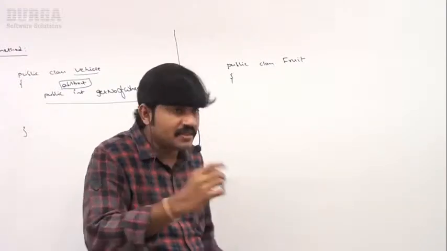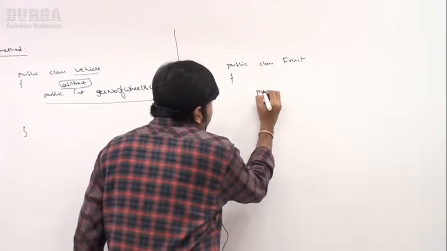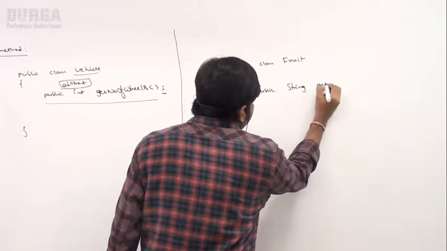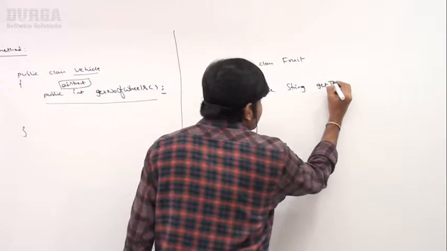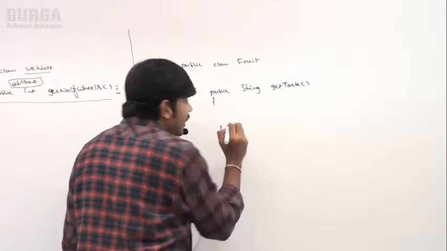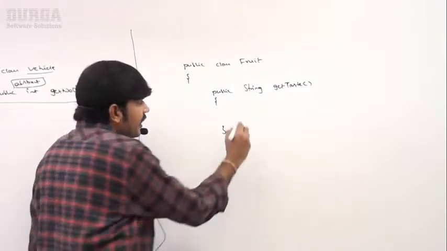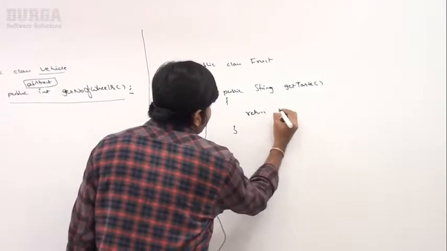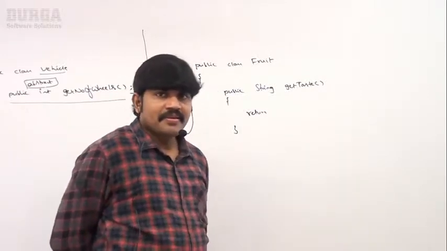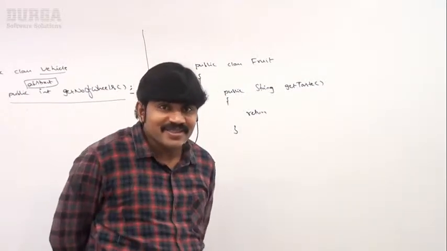Now, sir, public String getTaste. I have to return some string. What is the taste of the fruit? Respond, man. What is the taste of the fruit?